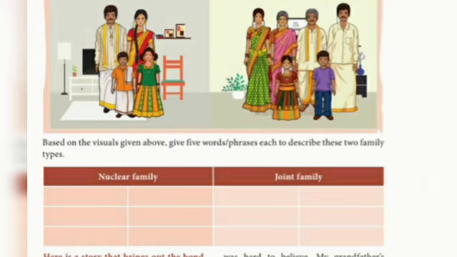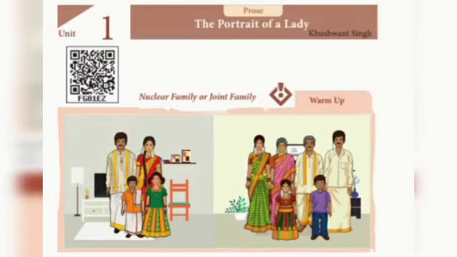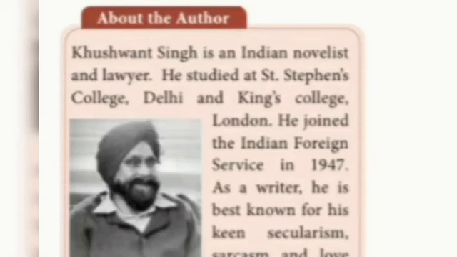Now let us see about the writer Khushwant Singh. Khushwant Singh was born in the year 1915 on February 2nd and died in March 2014 in Delhi at the age of 99, right?